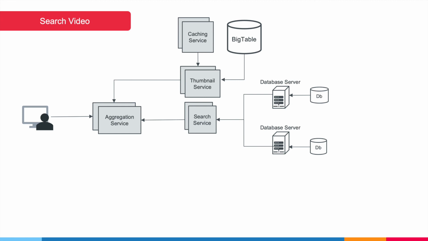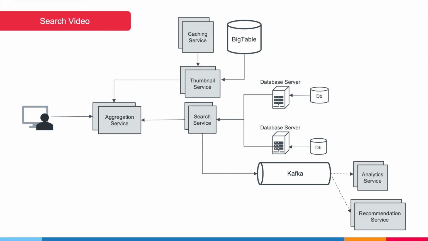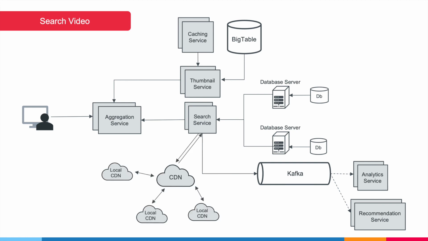It can further publish the search events in a Kafka queue for other services to asynchronously process them, such as for analytics purpose and recommendation engine. It will also publish the search results to CDN for faster retrieval.